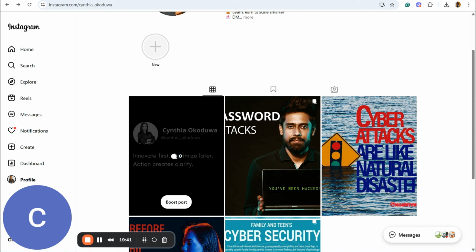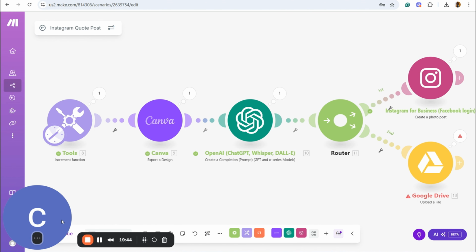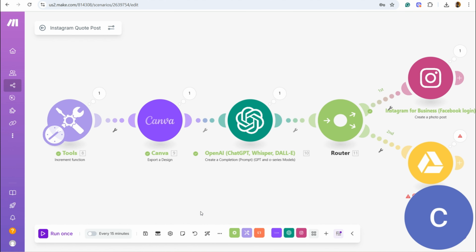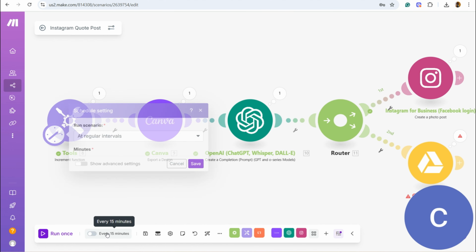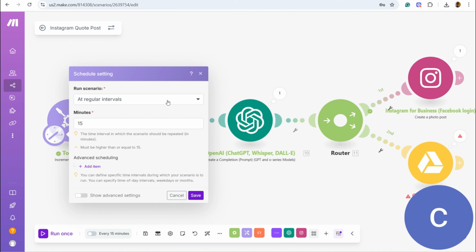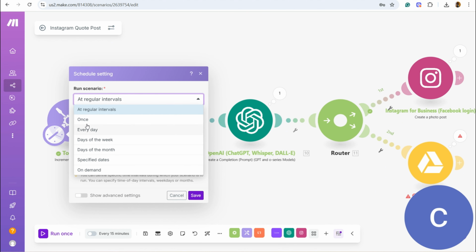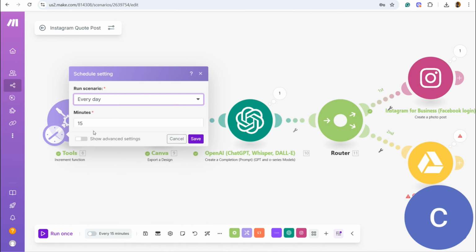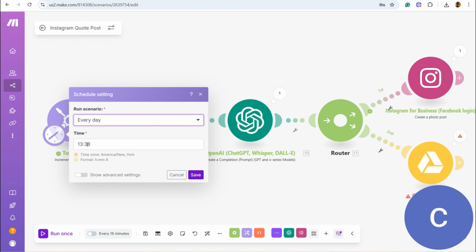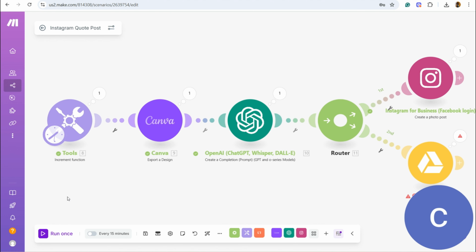So now with this automation that I have done, all I need to do going forward is decide, okay, I now want to schedule this at regular intervals. I can say, okay, I want you to post this every day and give it a specific time that you want it to post, and save. But in this case, I'm just going to leave it the way it is. Or you can just manually come in and run it and it will just do your post for you. And that's essentially how you are able to automate the process of posting on social media.